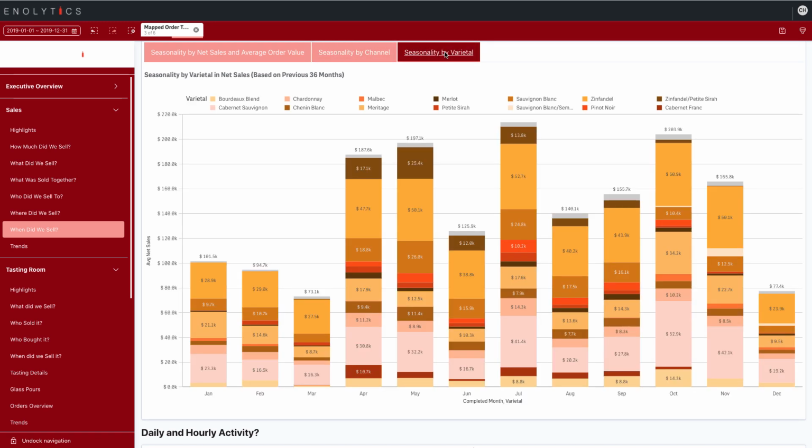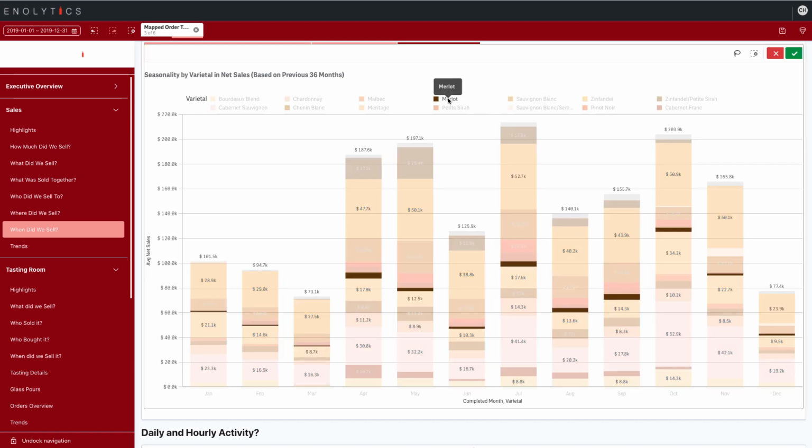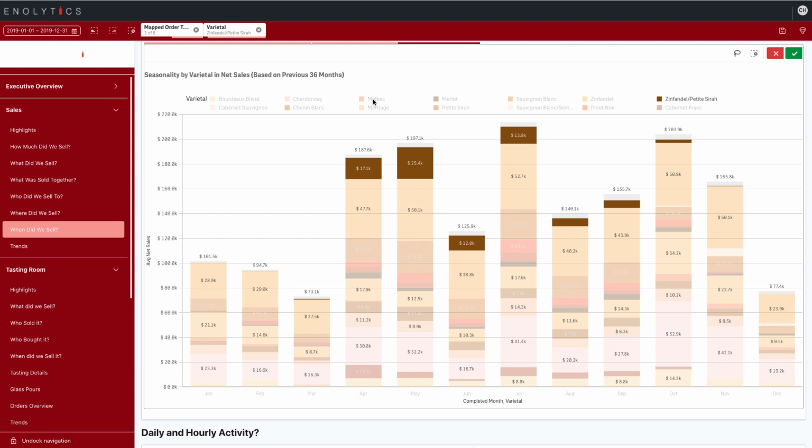What we've done is removed our club channel so that our data is not influenced by our scheduled club shipments. So now here we can take a look again at some of our varietals in more detail. Click on Merlot. It is clear that Merlot is a year-long wine versus Malbec, which is more of a winter wine, versus our Zinfandel Petit Syrah, which is more of a summer wine. So you can make selections here if you want to.